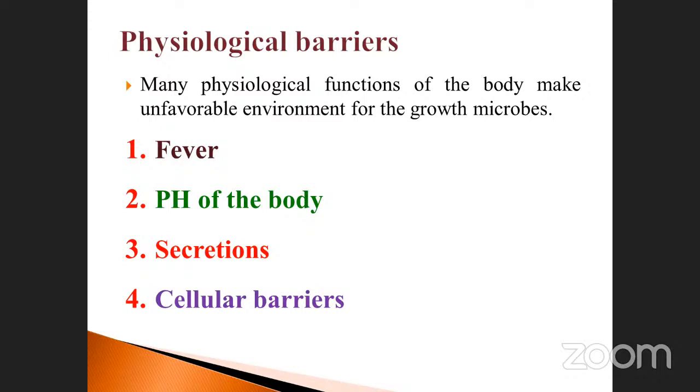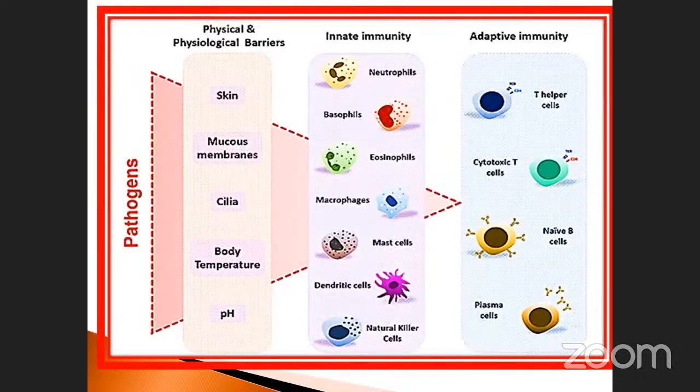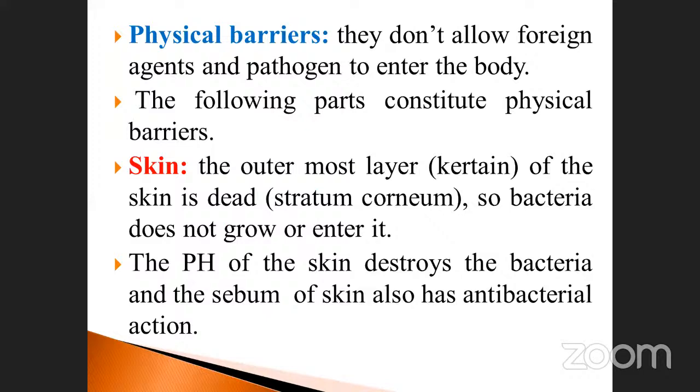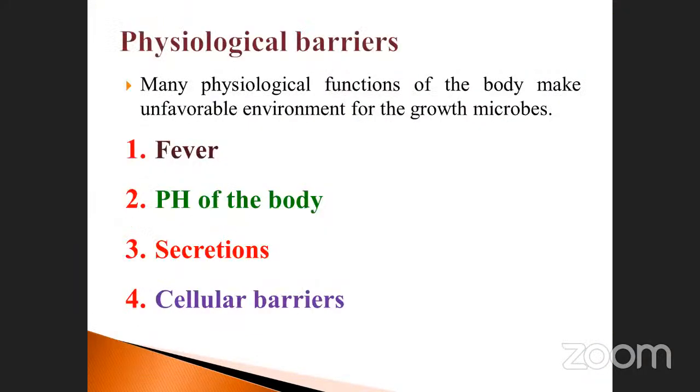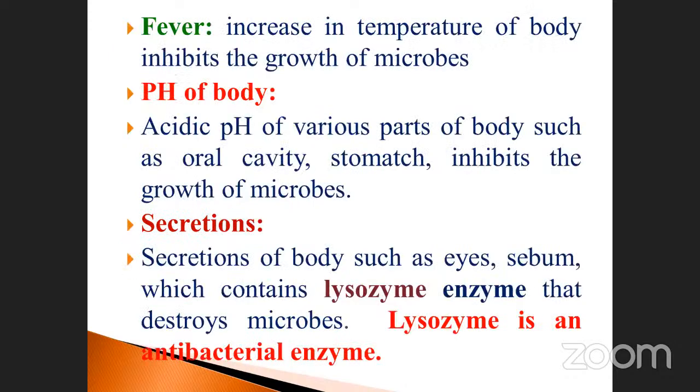So what have we already studied? Which one is the physical barrier and which one is the physiological barrier? You must know that. See, these are the essentials: fever, pH of the body, secretion, and cellular barriers are also involved. The first one is fever. Increasing the temperature of the body inhibits the growth of the microbes. Already I told you. Suppose the temperature increases, it inhibits the growth of the microbes.